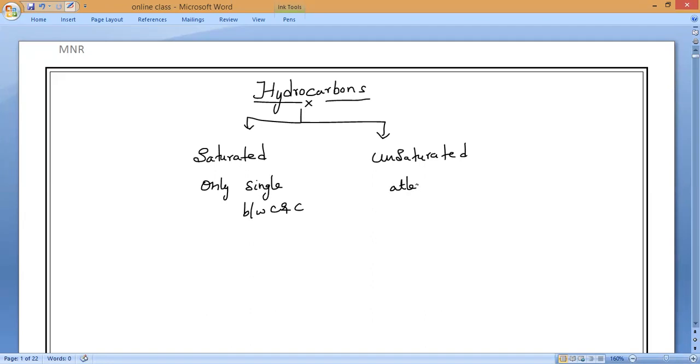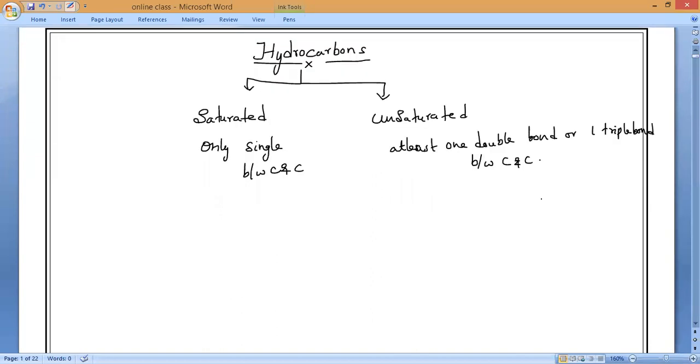That is, at least one double bond or one triple bond between carbon and carbon. Then that is called unsaturated hydrocarbons. These saturated hydrocarbons we already studied. We also call them alkanes. All the saturated hydrocarbons end with "ane".